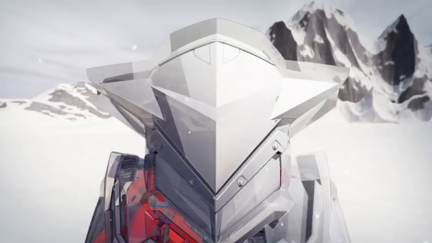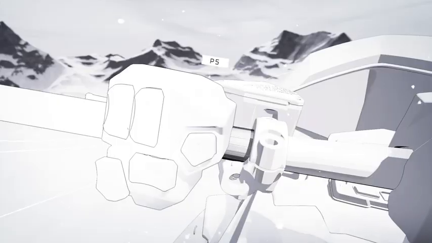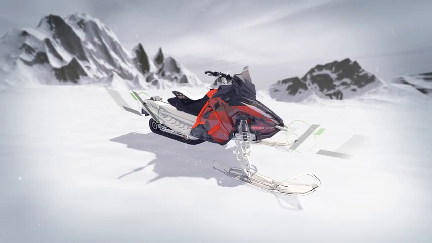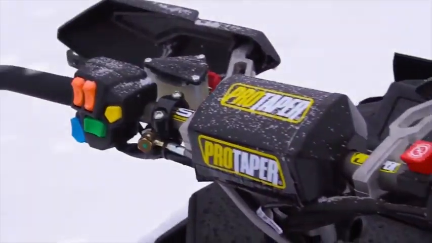CREO 5.0 makes you more productive than ever. It's packed with hundreds of new enhancements and capabilities to help you design the products of the future.